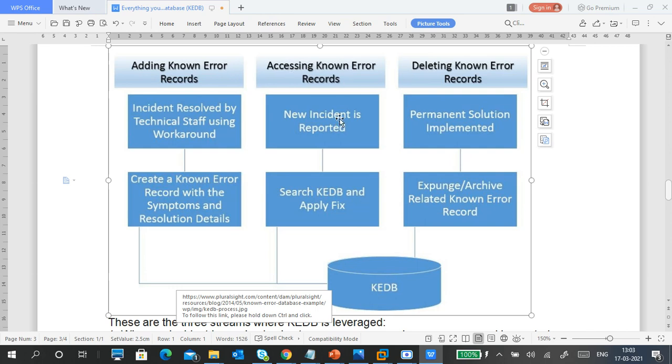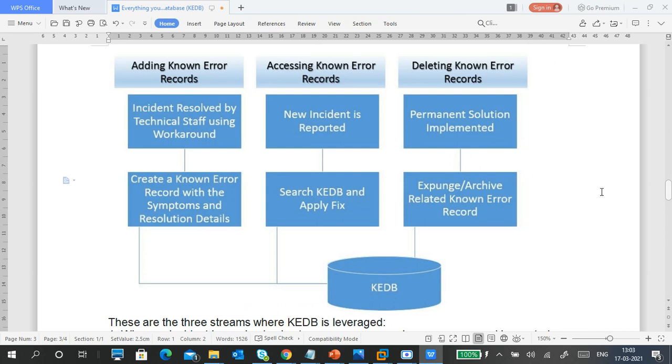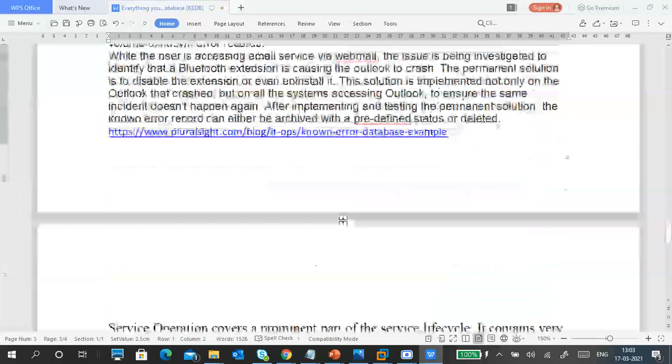Accessing known error records: a new incident is reported, some issue has occurred. Search the KEDB and apply a fix. It's very simple. Deleting known error records: a permanent solution is implemented, which means that solution is no longer required for our organization. So we can remove it or keep it in an archive database, the old database, so it is not an active issue. So that is the thing.